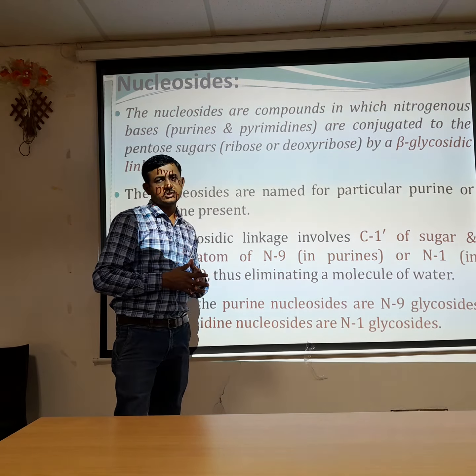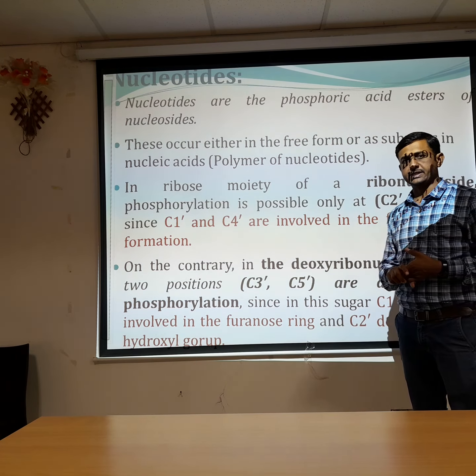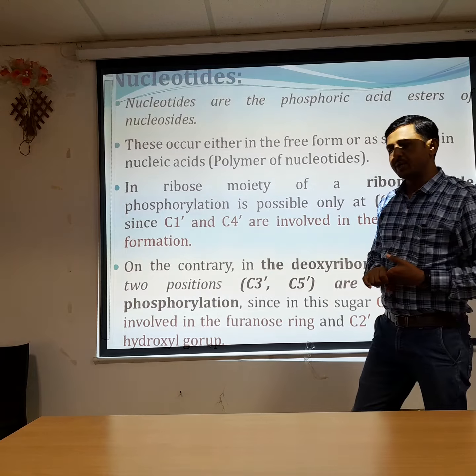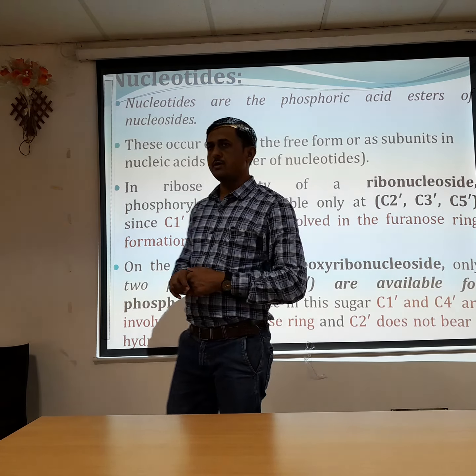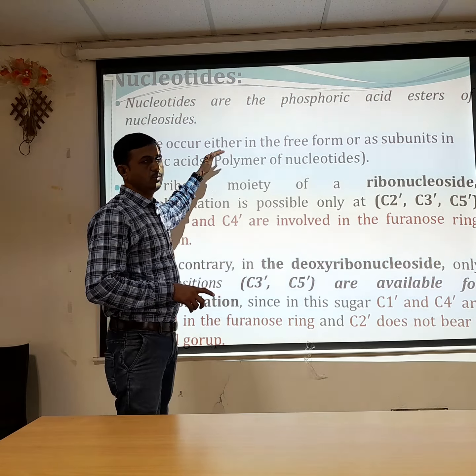Now we move further towards nucleotides. Nucleotides are the phosphoric acid esters of nucleosides. Here, a phosphoric acid molecule forms a phosphoric ester with the nucleoside molecule, and that combined structure is called a nucleotide.